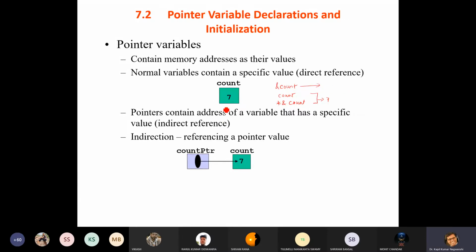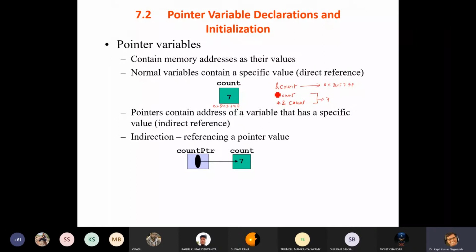Suppose the address of count is 0x82579F. This is normally written as 0x. So the address of count is 0x82579F.